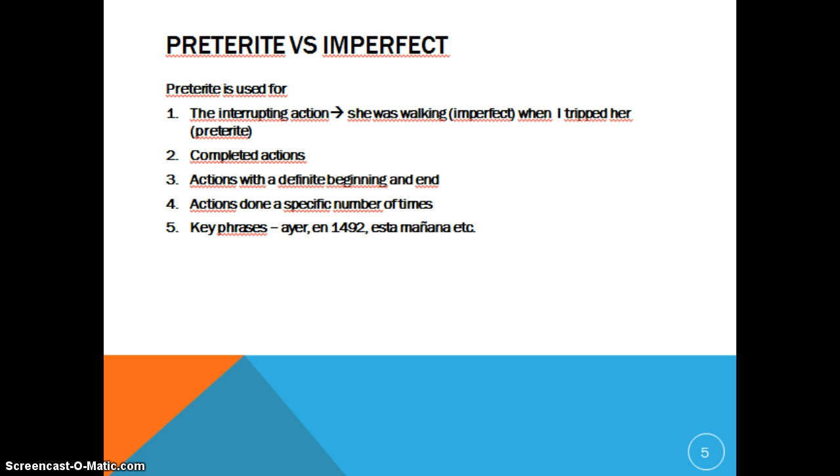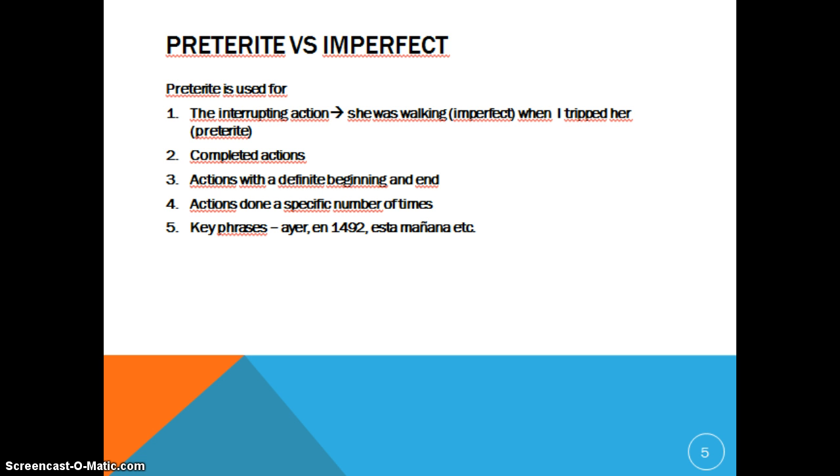Actions with a definite beginning and end. The war started in 1452 and ended in 1556. Okay, that would be a preterite verb. Actions done a specific number of times. I went to my mom's house 2 times last week. And then key phrases are ayer, yesterday, in, and then whatever year, like in 1492 or in 1593, things like that, okay? And then esta mañana, this morning, last night, words that give you that idea of a specific beginning of time or specific end of time, those are going to key you into the preterite verbs.